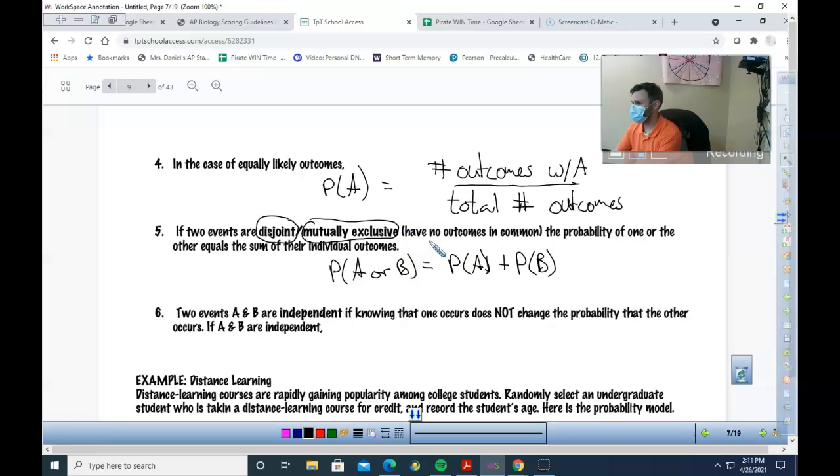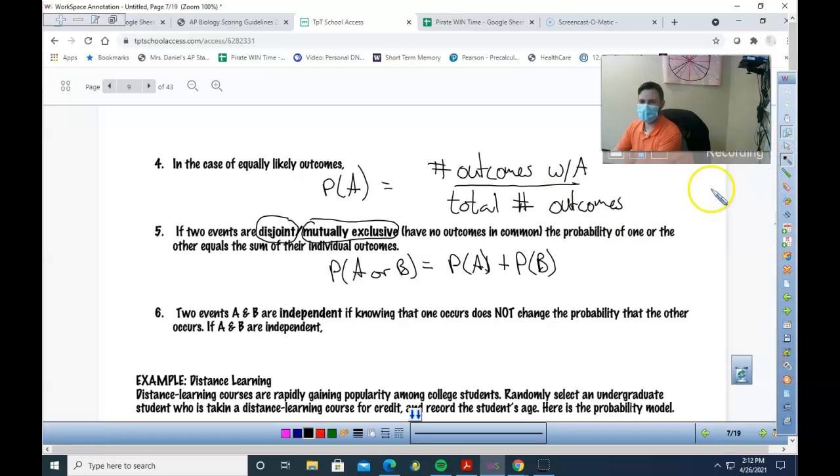Okay? So like if I'm rolling a dice and flipping a coin, and I want the probability of a heads or a 6, well, probability of a heads is a half. Probability of 6 is 1/6. Uh-oh. Might have overlap there. So that's mutually exclusive, disjoint. You just add your probabilities. And you guys know if they aren't, you subtract the and. So keep that in the back of your head. We're going to be discovering that.